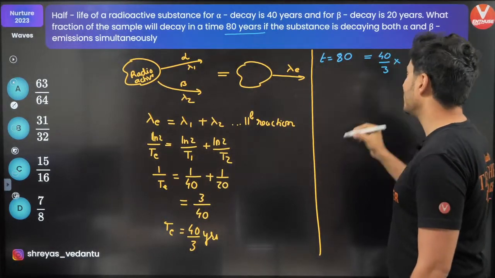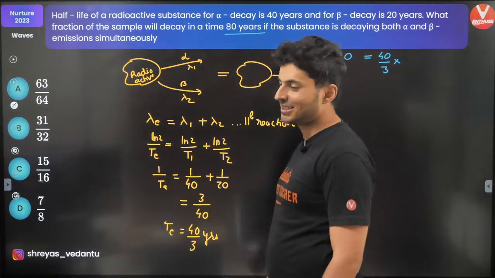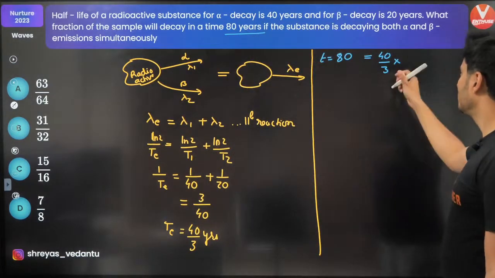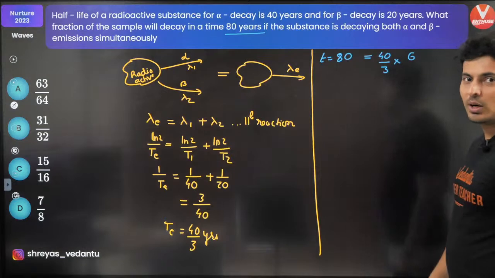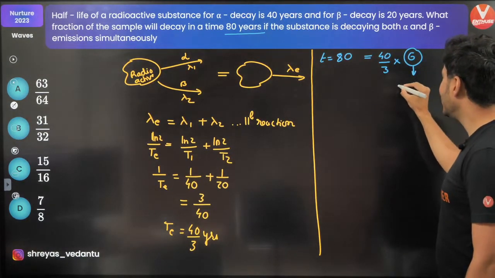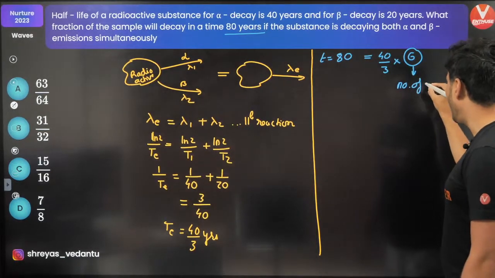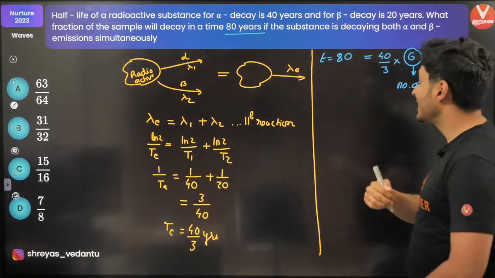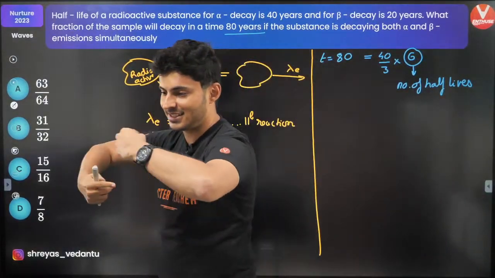This is needed for solving the question. It makes it very easy. 40 by 3, come on. 6, right? 6 times 40 by 3 is 80. So this 6, you know what this 6 is? It's the number of half-lives. There are 6 half-lives.